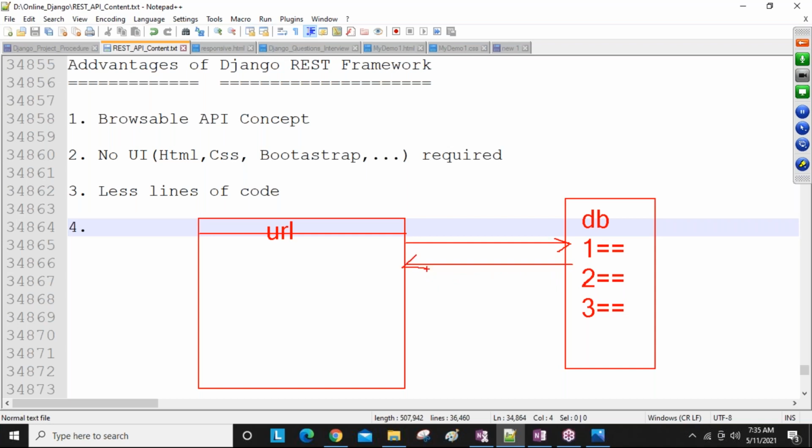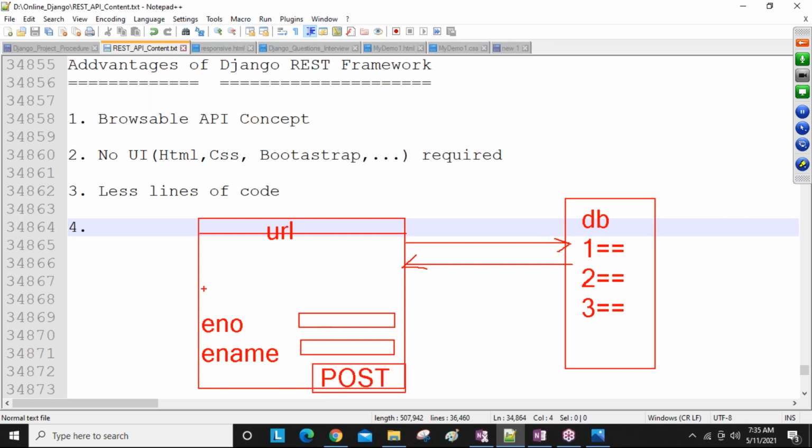And also, guys, if you want to create, here for example, e number and e name, just assume two fields are there, and one POST button is there. By default the GET operation is done, and this data is fetched and shown here.